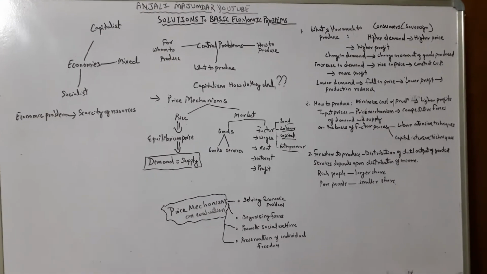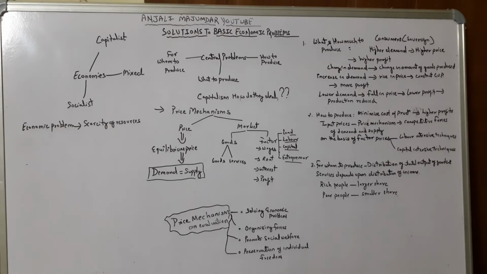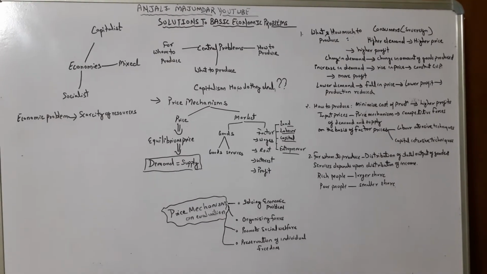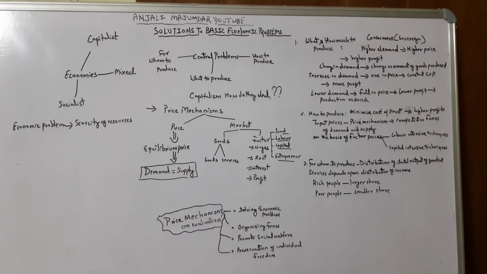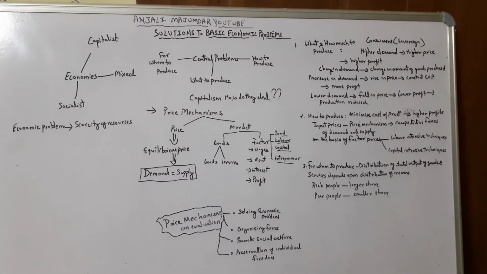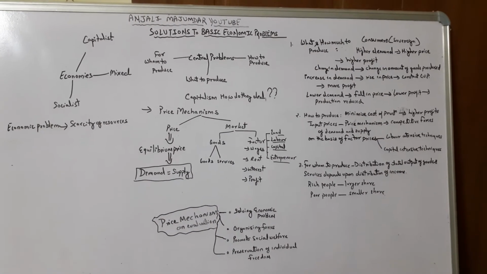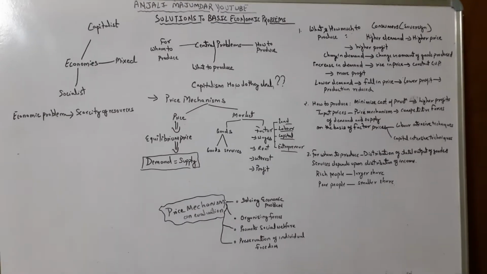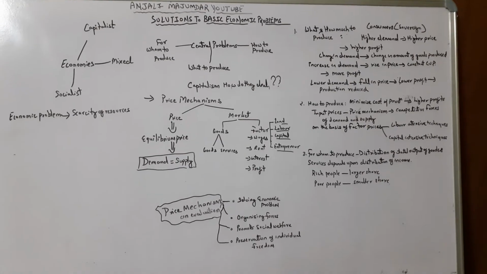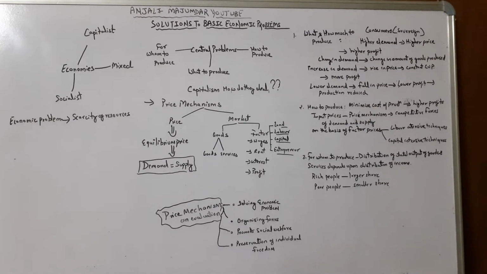Now what is this price? Price is something we pay for using any commodity. If you purchase a commodity, you pay something to get that commodity. That something is the price. How is this price determined? This price basically leads to the equilibrium price.